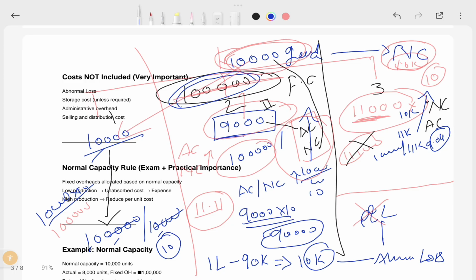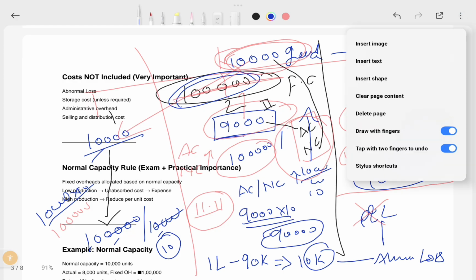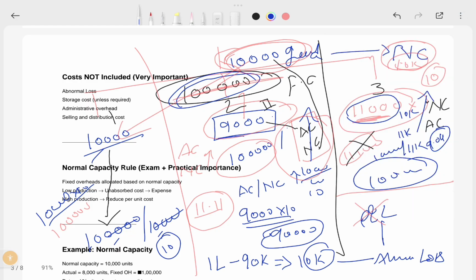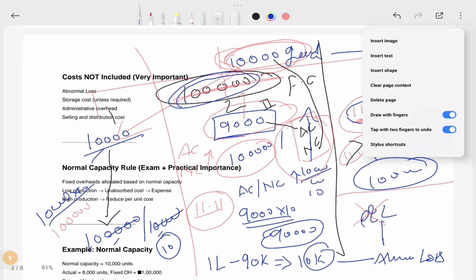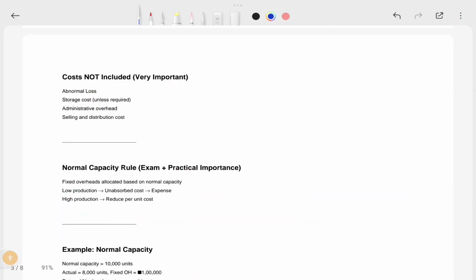So 11,000 into 9.09 gives 1 lakh, which is your fixed cost allocation. So there is no transfer in this case. You can't transfer any fixed cost to the general P&L. The entire 1 lakh is your inventory. In problems you will understand this, but I will explain it.